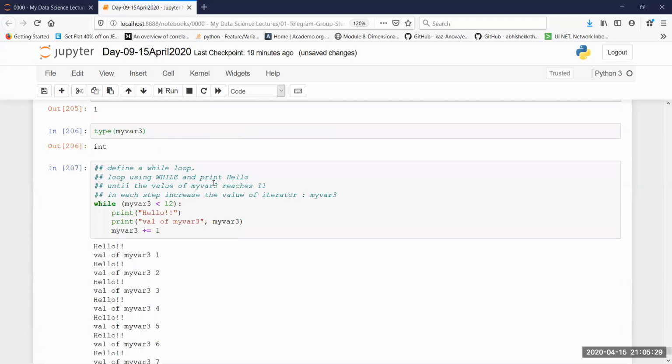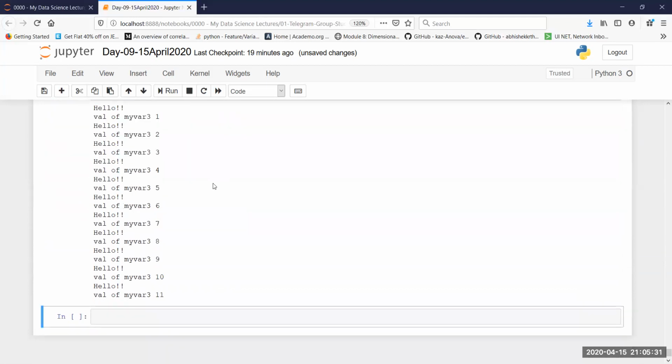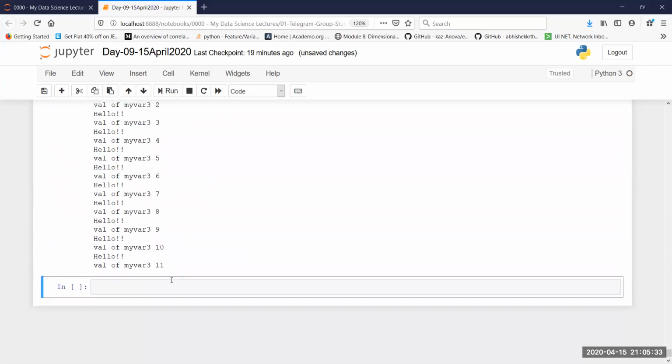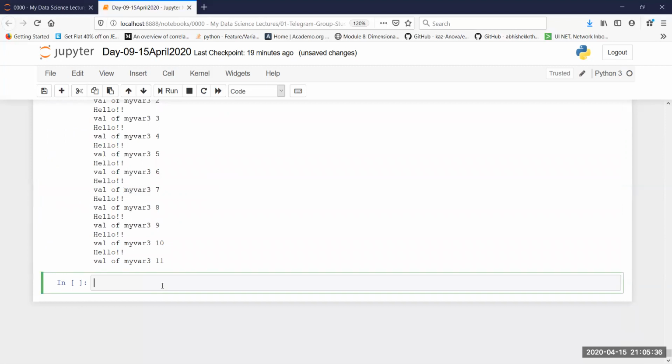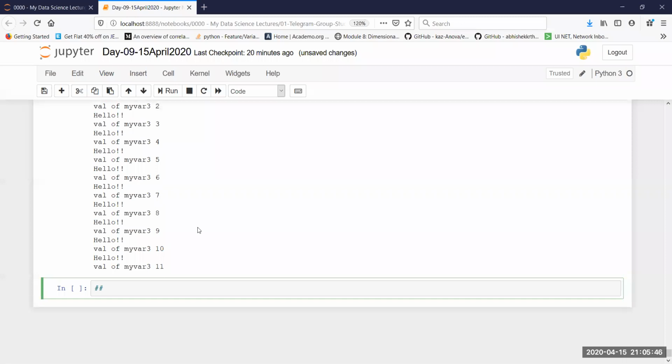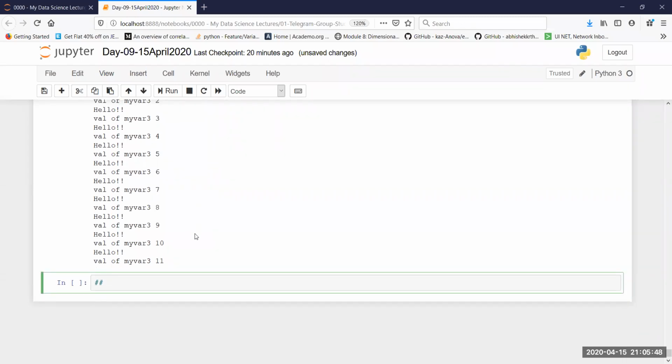Now comes the advantages or the disadvantages, but before I do that, I'm going to show you where. We have 10 minutes more, so I'm just going to be a bit quick. The advantage or the disadvantage is something that'll take only 2 minutes, but what I would like to show here is you can also use a boolean value inside a while loop.